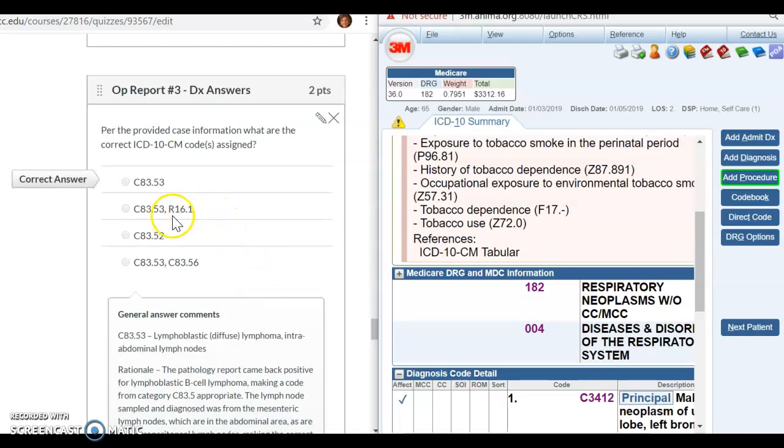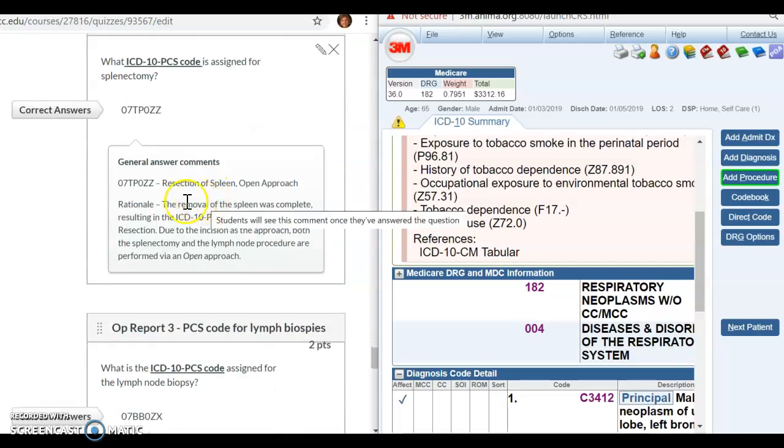If you see a code with an R, always double check, because remember that chapter, the R chapter, a lot of those are signs and symptoms, and they could be integral to a diagnosis. And going back from the beginning of coding, we don't want to code anything that's integral to the principal diagnosis or a secondary diagnosis.